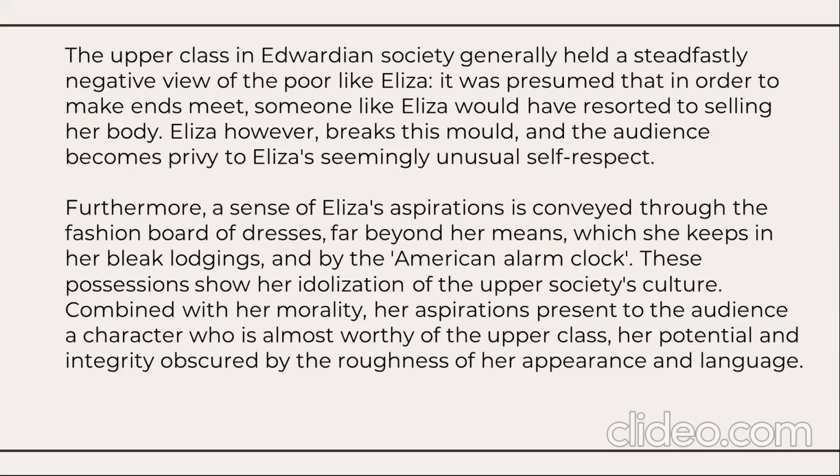Furthermore, a sense of Eliza's aspiration is conveyed through the fashion board of dresses far beyond her means, which she keeps in her bleak lodgings, and by the American alarm clock. These possessions show her idealization of the upper society's culture. Combined with her morality, her aspirations present to the audience a character who is almost worthy of the upper class, her potential and integrity obscured by the roughness of her appearance and language.